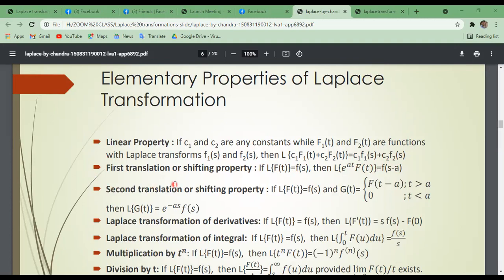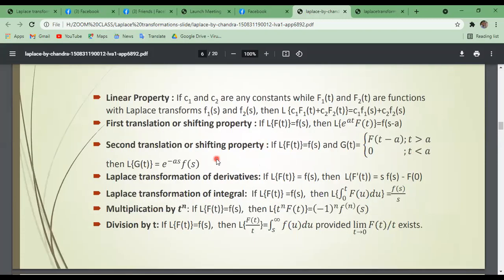Now the second translation or shifting property. If the Laplace transformation of f of t equals F of s, and the function g of t equals f of t minus a when t is greater than a, and g of t equals 0 when t is less than a, then the Laplace transformation of capital G of t can be written as e to the power minus a s times F of s. This is the second translation or second shifting property for Laplace transformation.